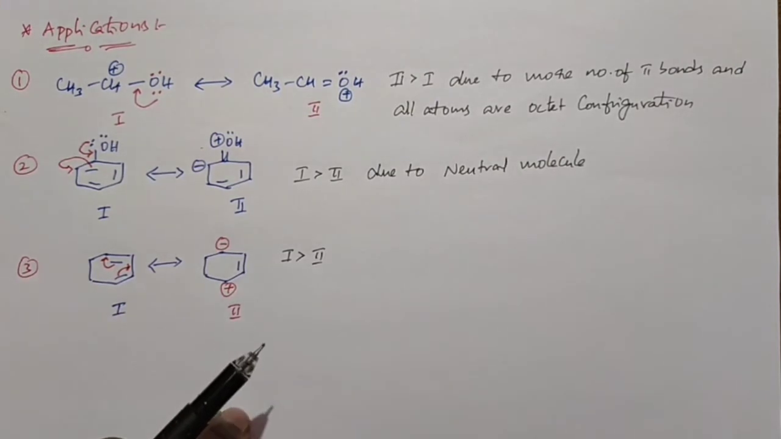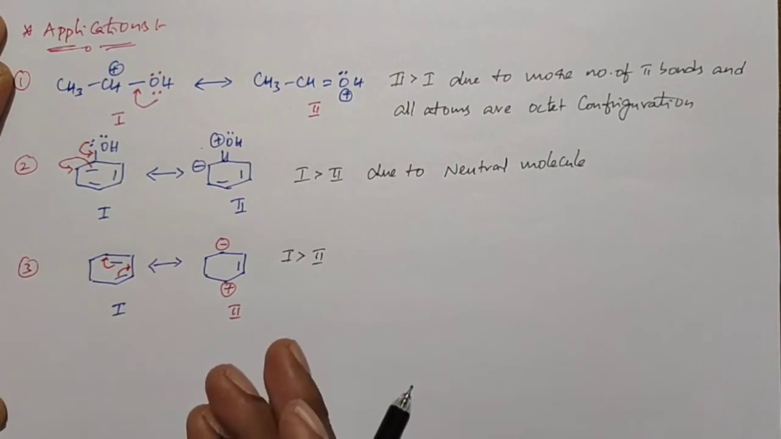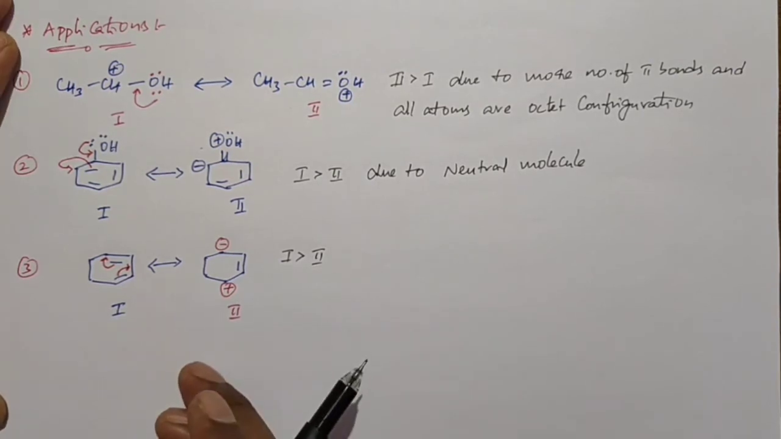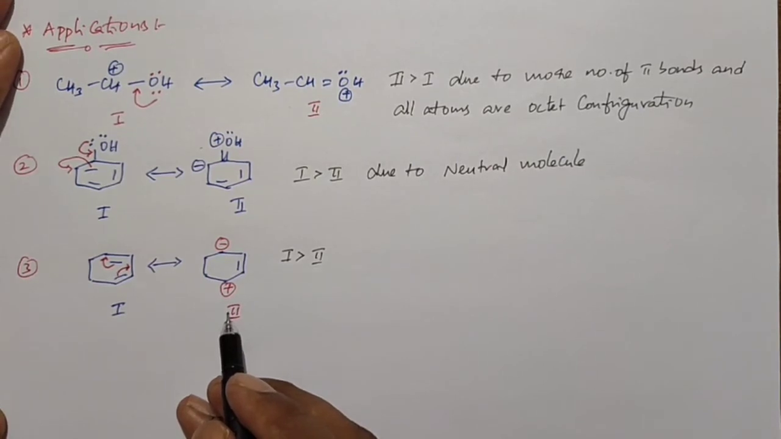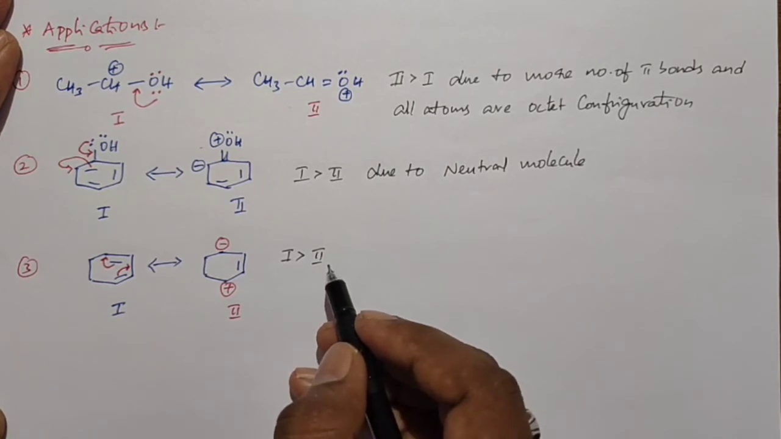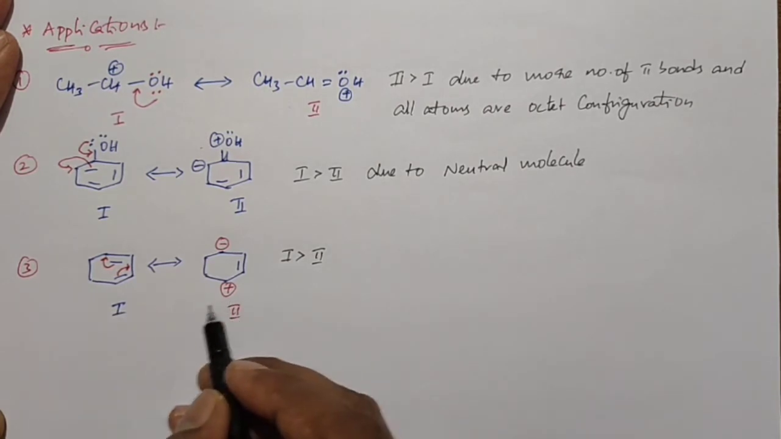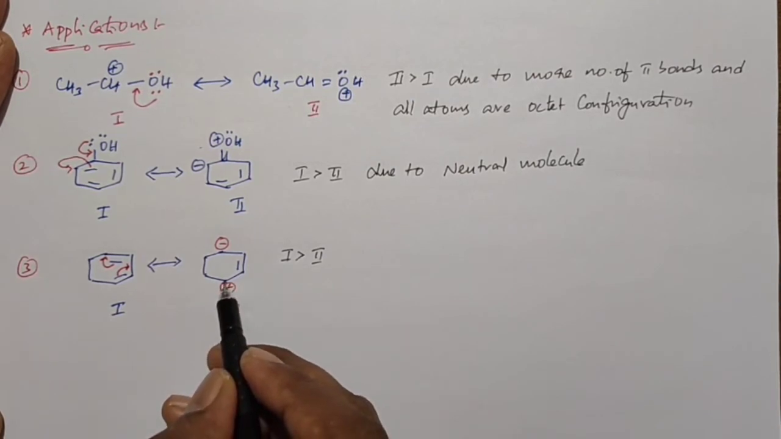And what is the reason? First reason, in structure 1 we have a greater number of pi bonds. And second, all atoms in the two structures have the octet configuration, so rule number 2 is not applicable. And third, structure 1 is a neutral molecule and structure 2 is a charged molecule. So structure 1 is more stable than structure 2 due to more pi bonds. In the first structure all atoms have the octet configuration, but in the second structure this carbon has an incomplete octet configuration.